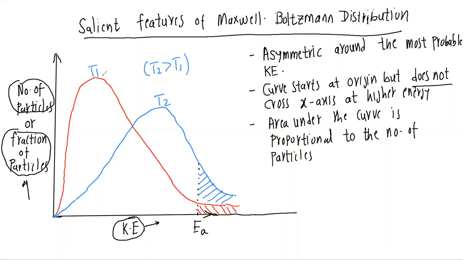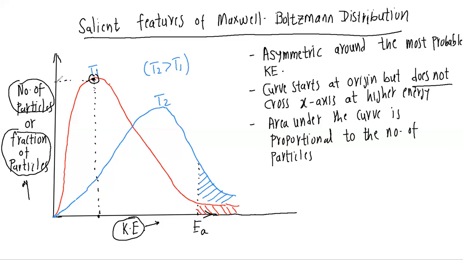First of all, it is asymmetric about the most probable kinetic energy. What does it mean? For example, if we talk about this red curve, which pertains to the temperature T1, this is the most probable kinetic energy point. Why? Because it is the maximum. This kinetic energy is possessed by the maximum number of molecules in the given gas.